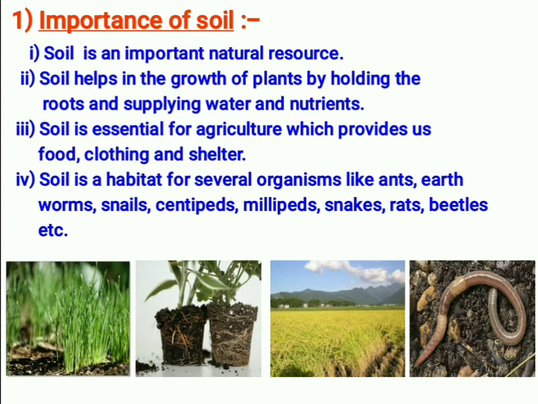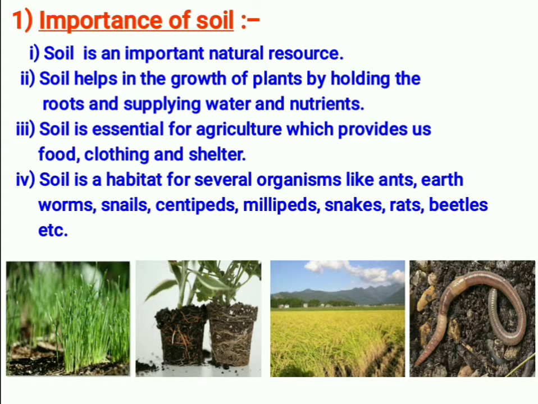For this agriculture also we need soil, and agriculture is done to get food and also to get clothing. Clothing means we grow fiber plants like cotton, jute and so on, so that we can get the fiber to make clothing.